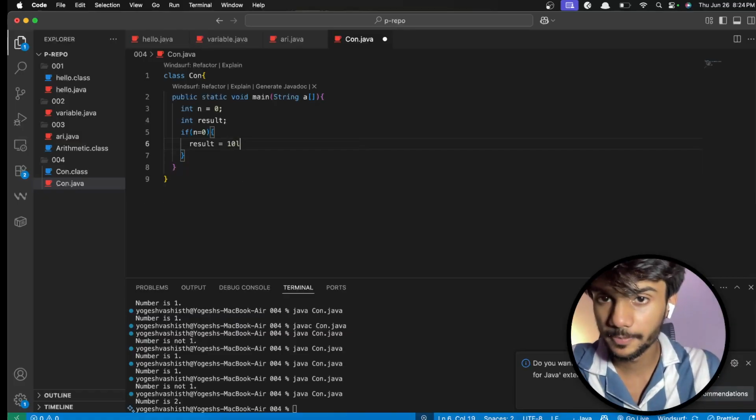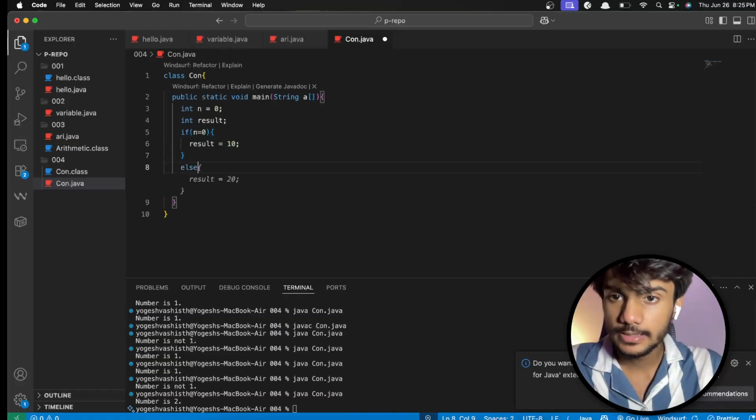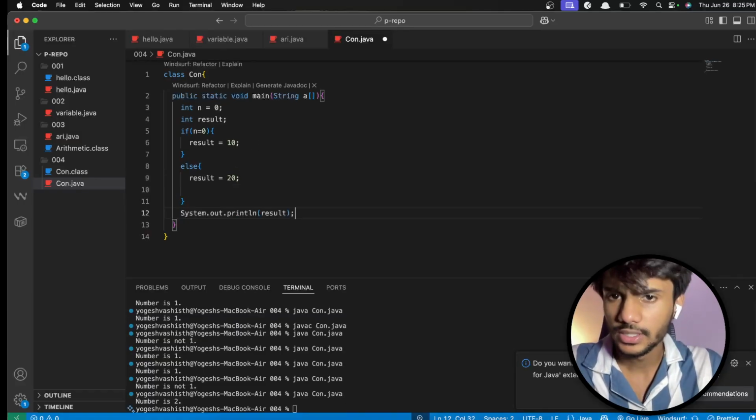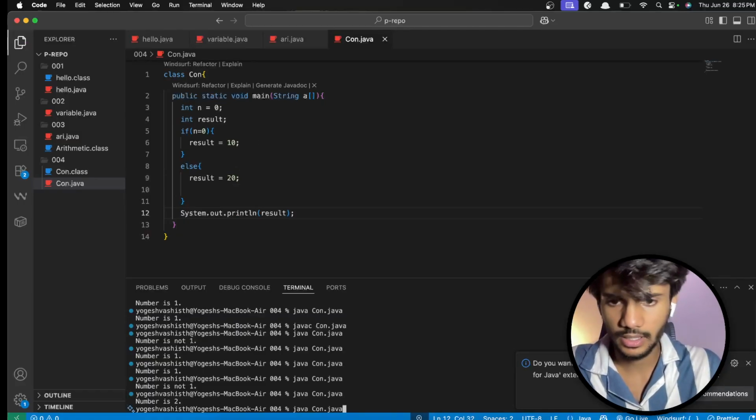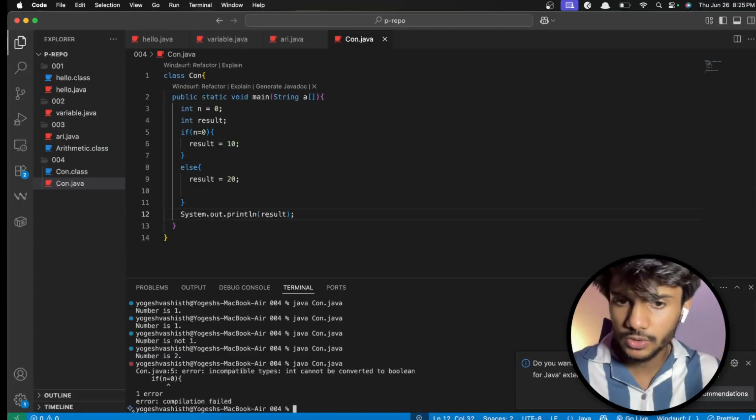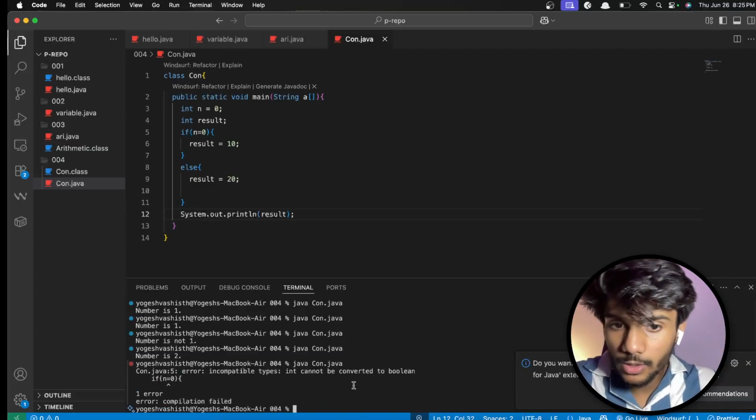Result should be 10. Else, result should be 20. This is easy, and I can do system.out.print.result, and this will work. So it throws an error: int cannot be converted to a boolean.